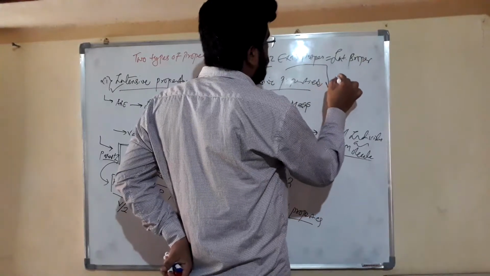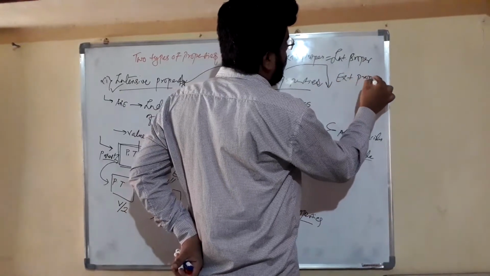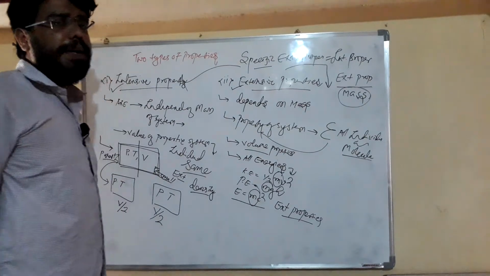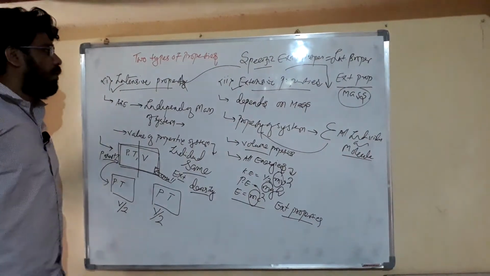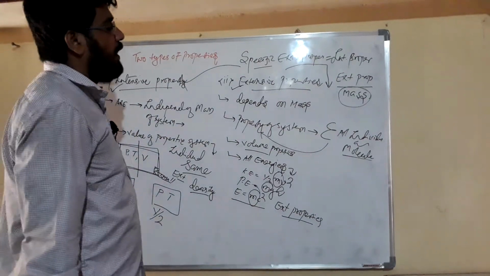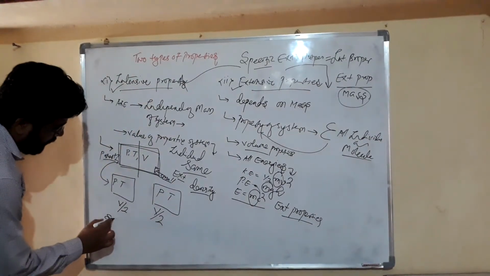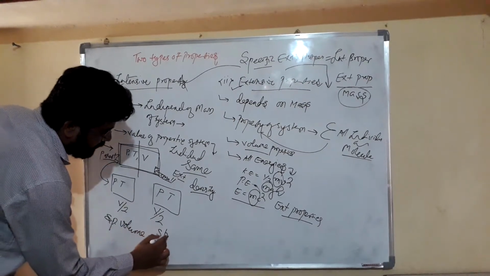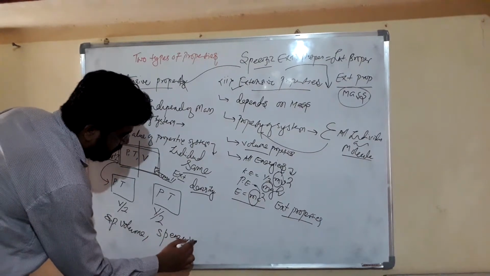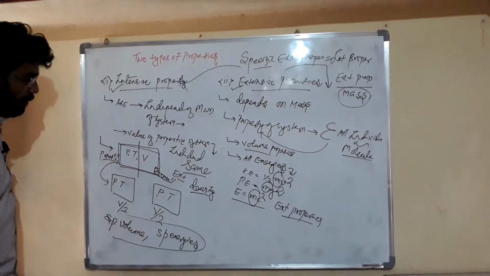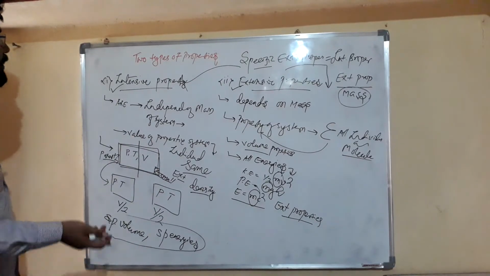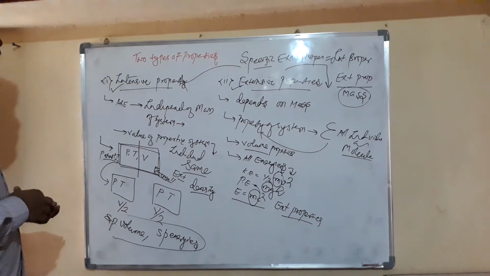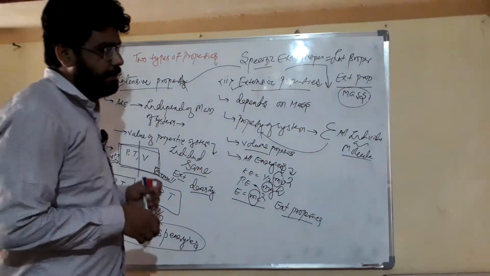Specific extensive property means friends, extensive property per unit mass. It gets divided by mass, so it becomes independent of the mass and gets converted into an intensive property. So friends, if we take specific volume, specific energy, then this is volume upon mass, energy upon mass, and it is independent of mass, so it is an intensive property. Now friends, we have completed these two types of property.